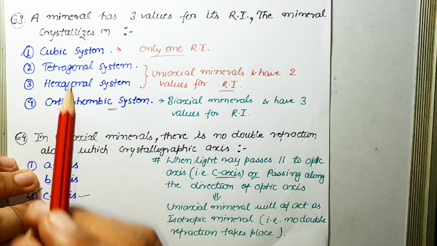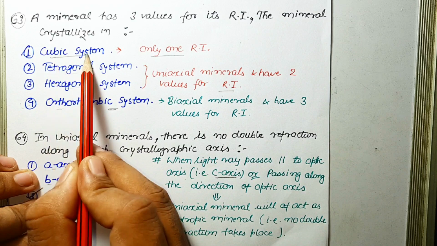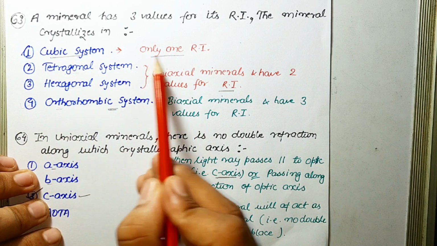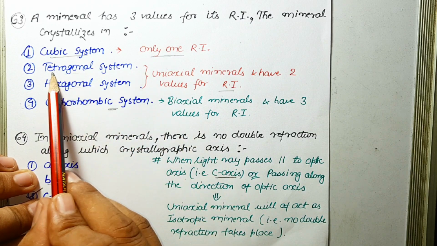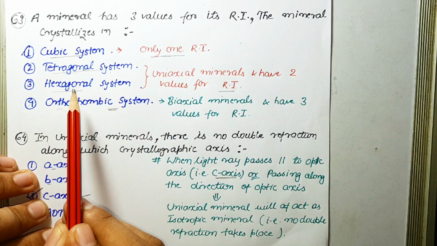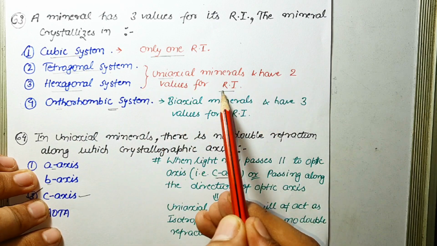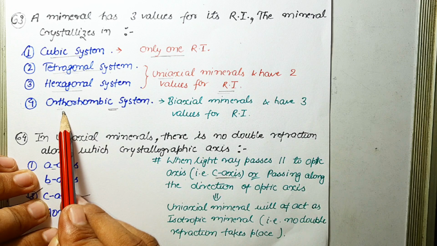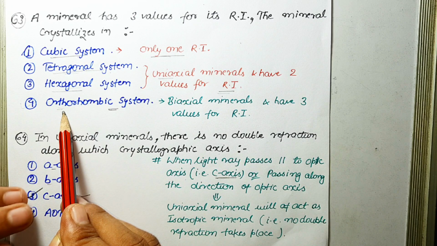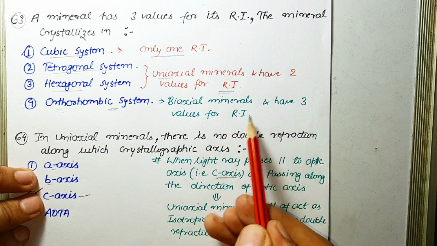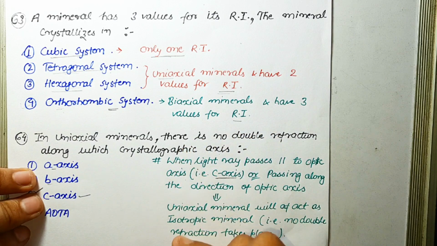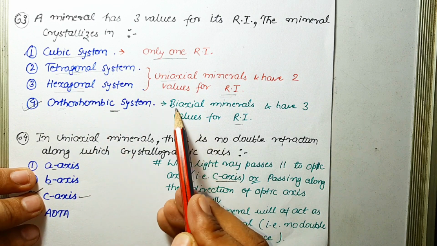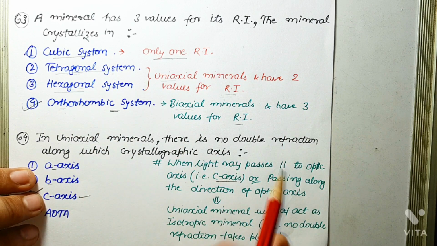Now let us see these options. The first one is the cubic system. So minerals crystallizing in the cubic system are isotropic in nature and have only one refractive index. Minerals crystallizing in the tetragonal and hexagonal crystal systems are uniaxial in nature and have two values for refractive indices. While minerals crystallizing in the orthorhombic, monoclinic and triclinic systems are biaxial in nature and have three values for refractive indices. So here the correct answer is the orthorhombic crystal system, because orthorhombic minerals are biaxial in nature and have three values for refractive indices.